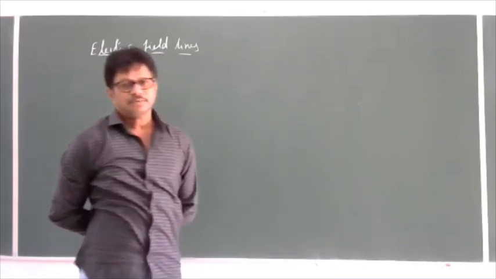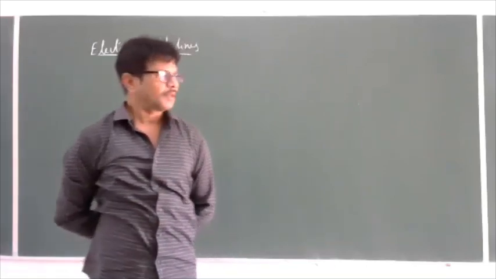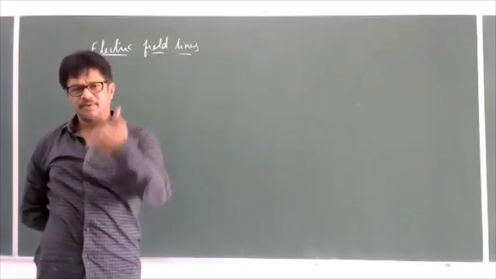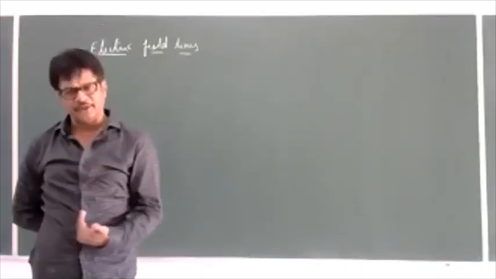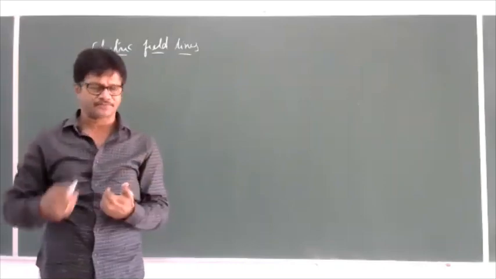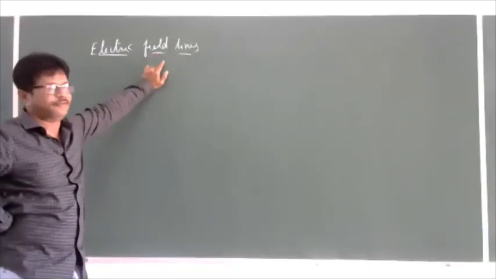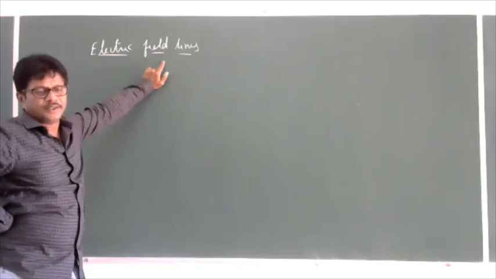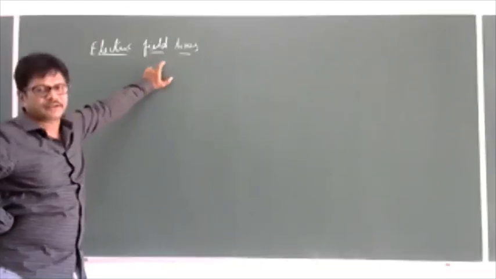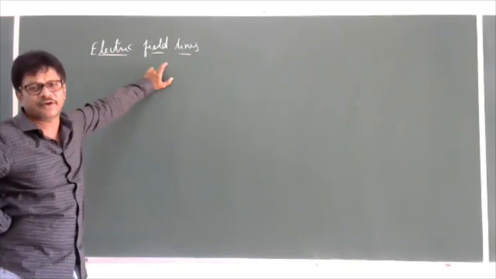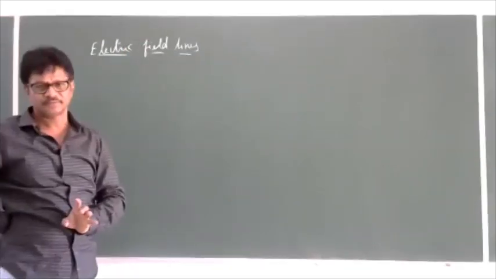So here, the electric field is traveling from one point to another point. It occupies, in fact. That occupation is because of the electric field lines. That means whenever there is an electric field, we can say there is an existence of electric field lines.